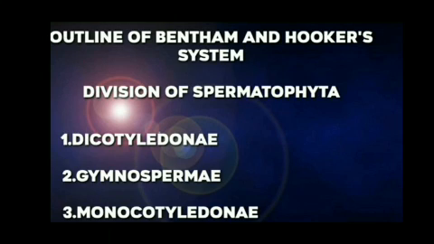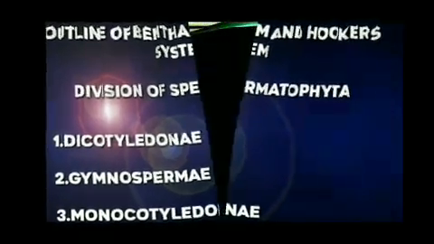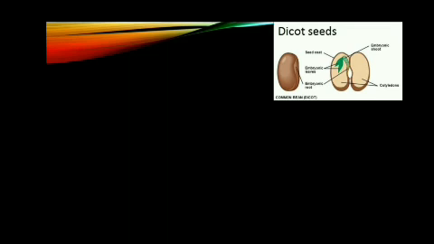Let's study one by one. Class 1, Dicotyledonae. The Dicotyledonae class contains the plants which have 2 cotyledons. That means the seeds of the plants have 2 cotyledons. Example, peas, groundnuts, mango, etc.